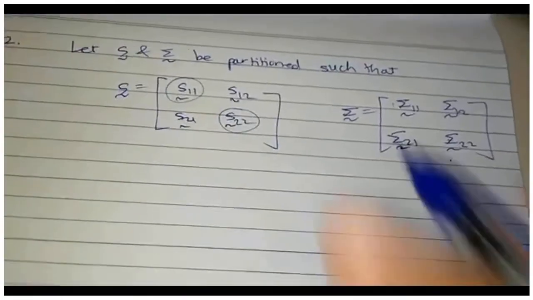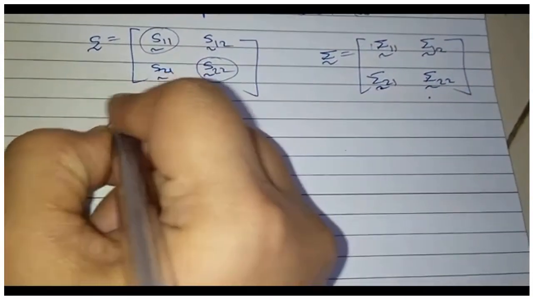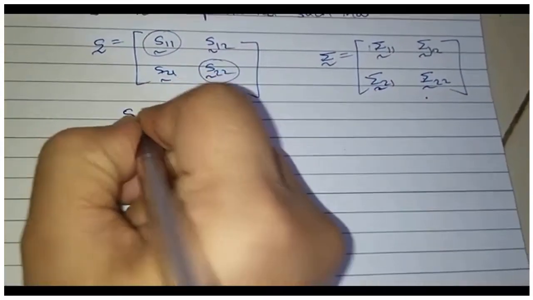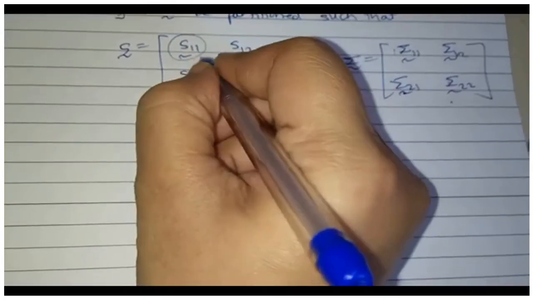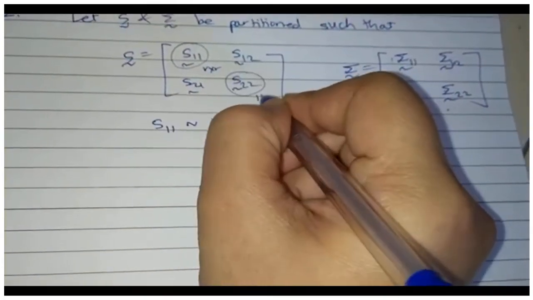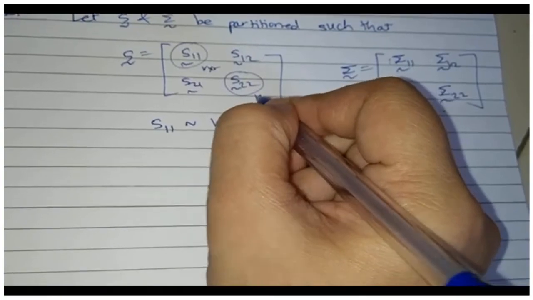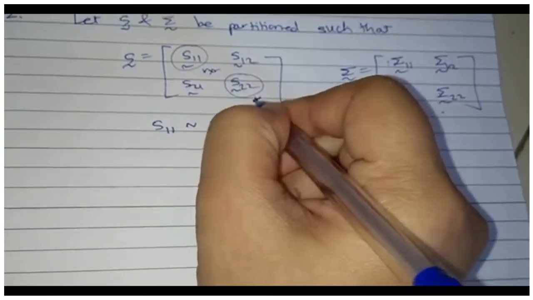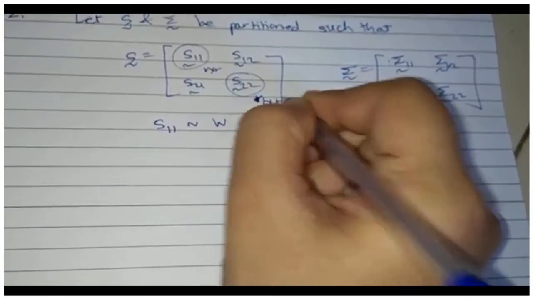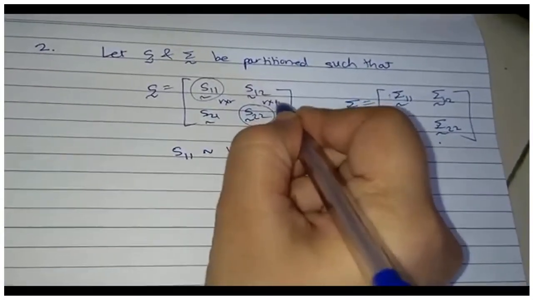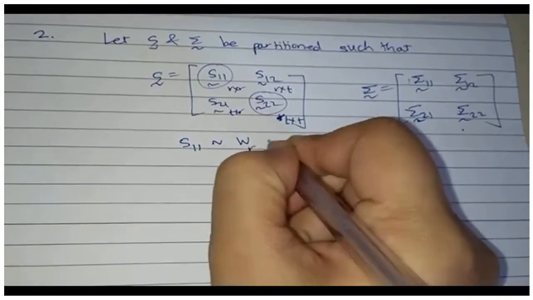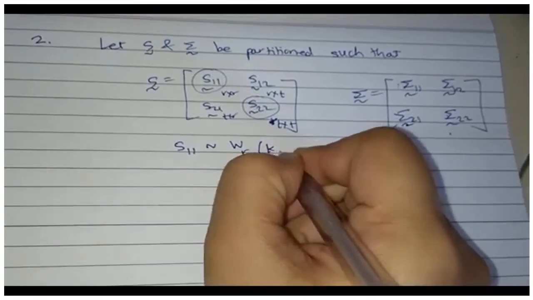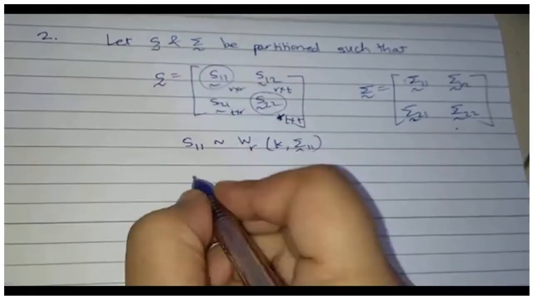If this is the case, then the property says S11 follows Wishart distribution. If this is R cross R and this is, let me write, T cross T suppose. So this is R cross T, this is T cross R. Then S11 follows Wishart R with K and sigma 11.